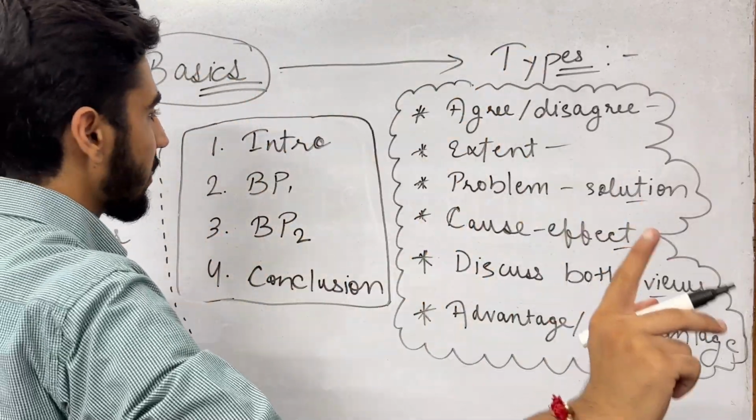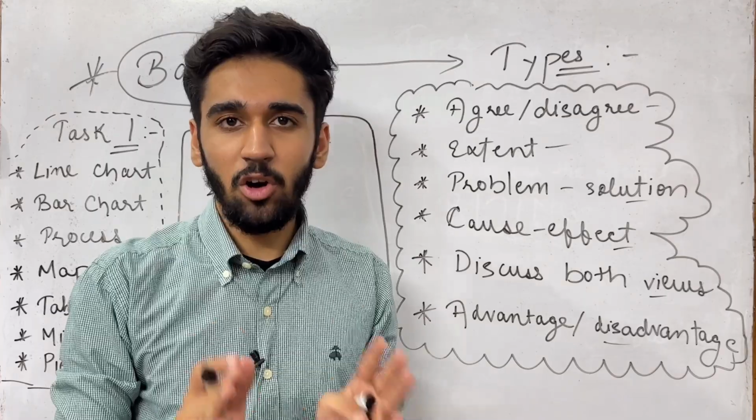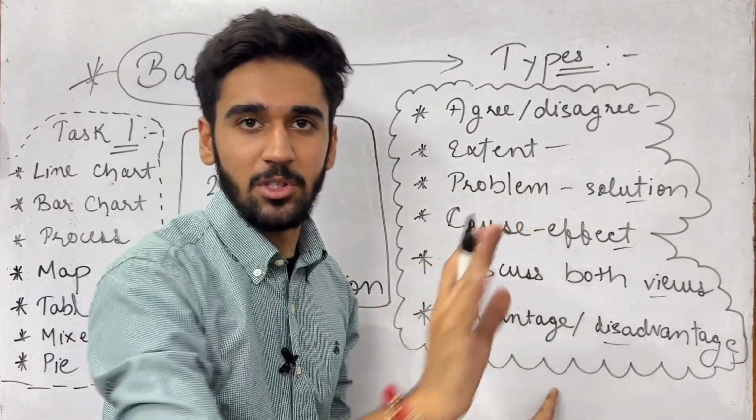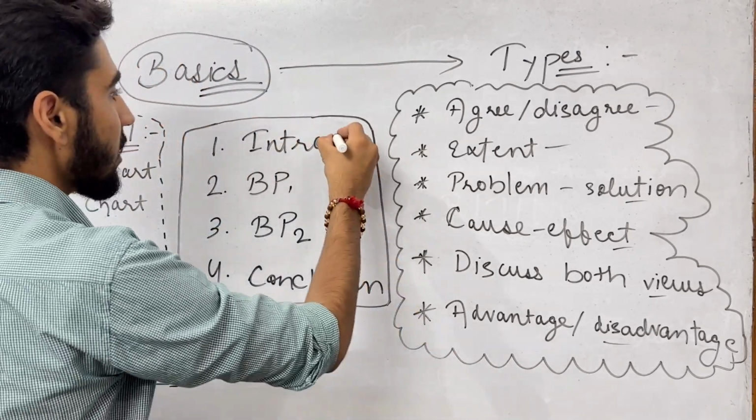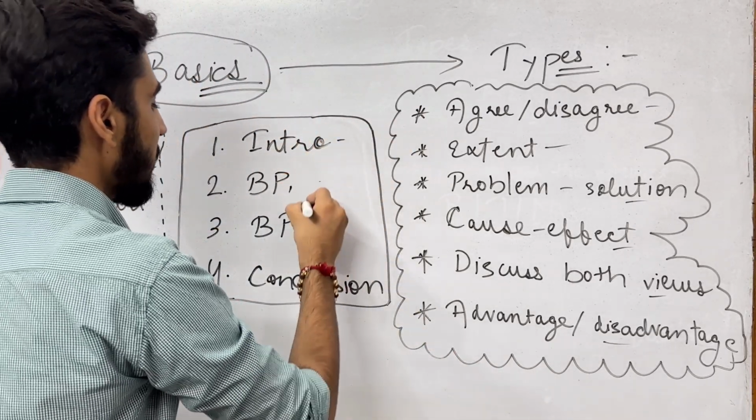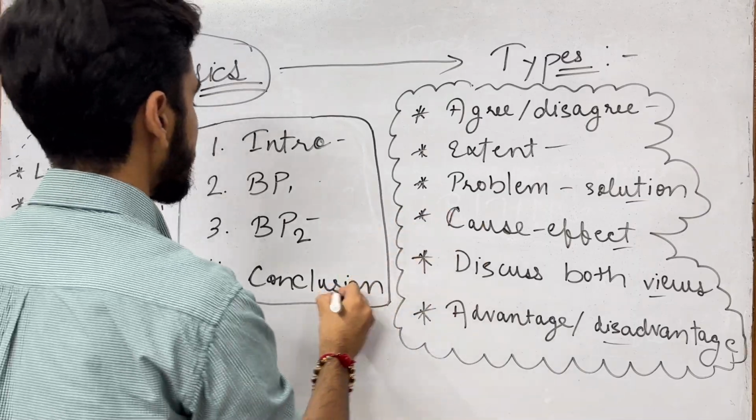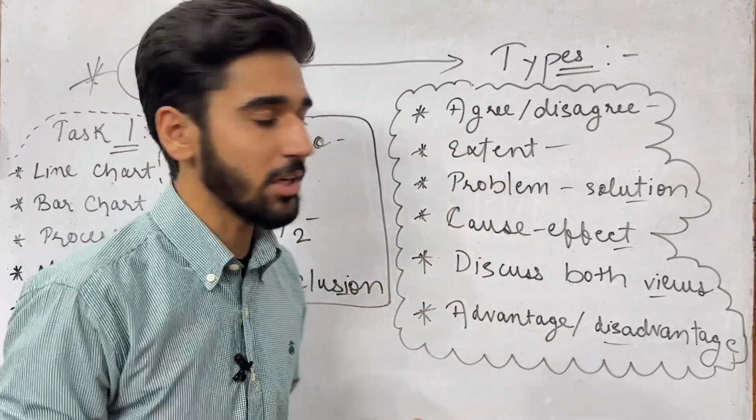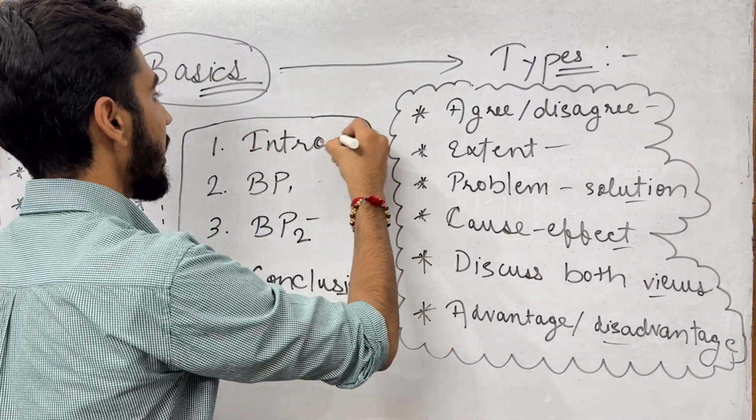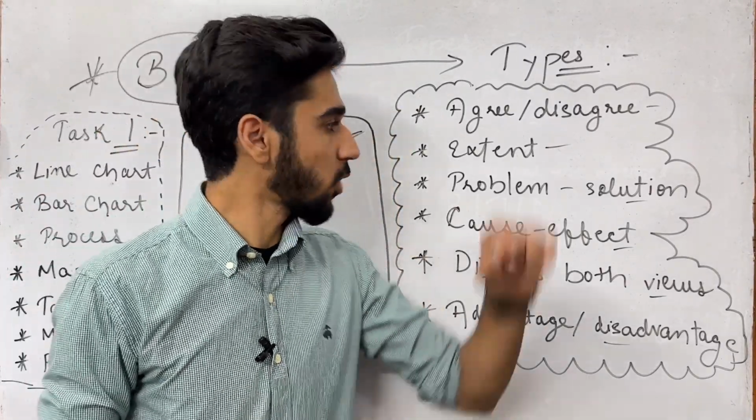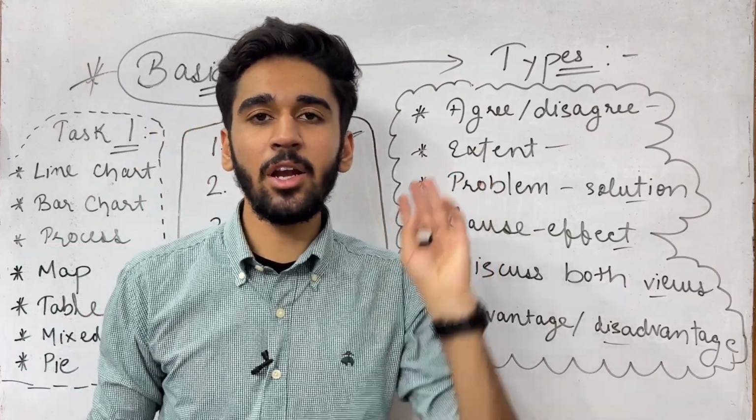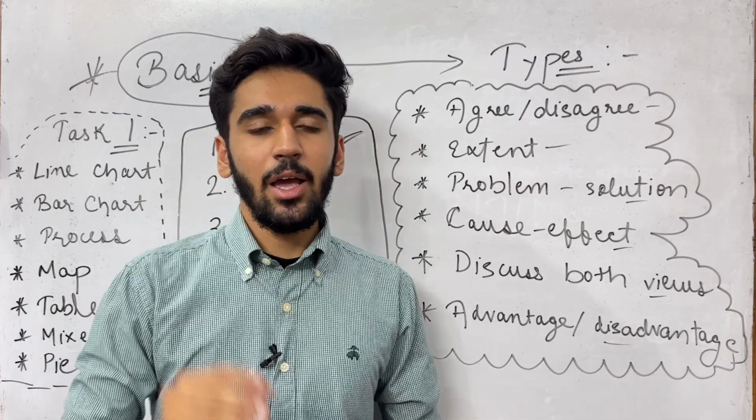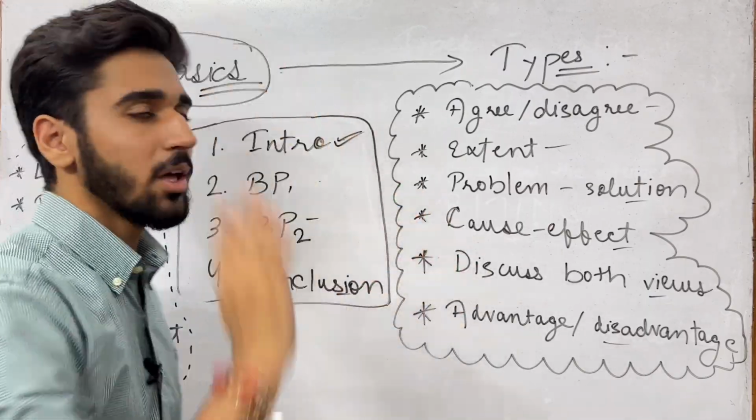So just do one thing. Make a simple chart in your notebook. Write all these types of essays, only names, and write what is to be written in the intro, BP1, BP2 and the conclusion. Because in all of the essays you have to write different kinds of things. Like, just learn the intro of all these on the first day. Of all these essays, just prepare an intro for the first day. I am going to upload those videos also in the future.